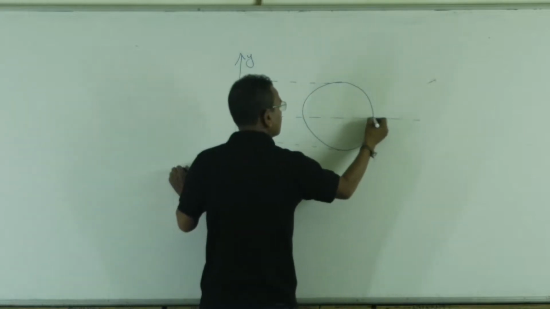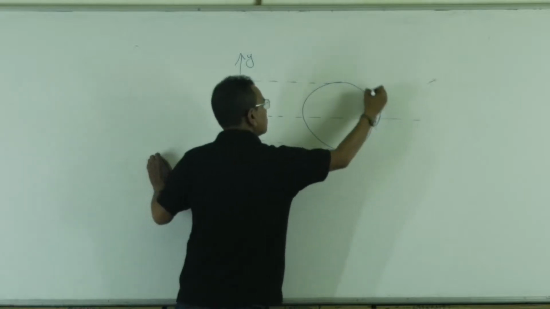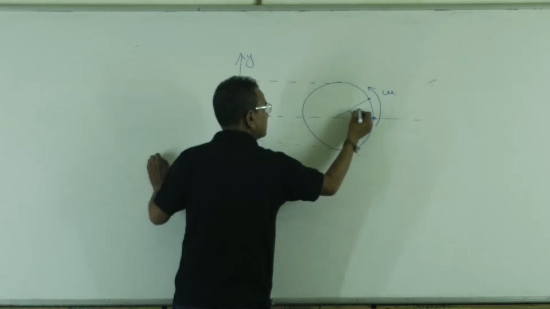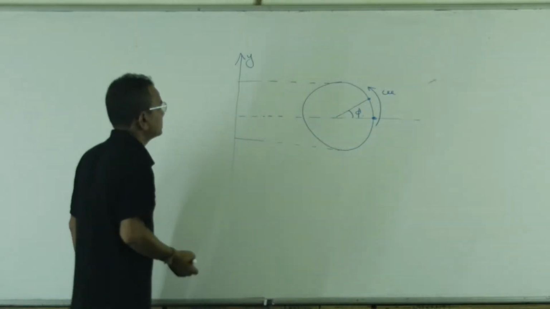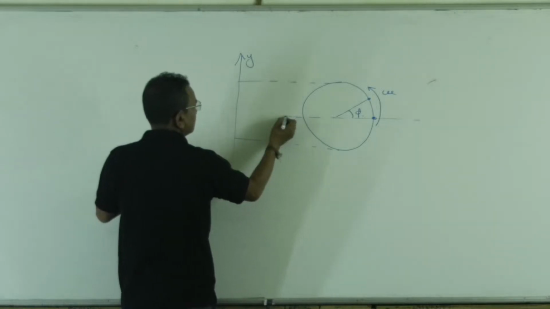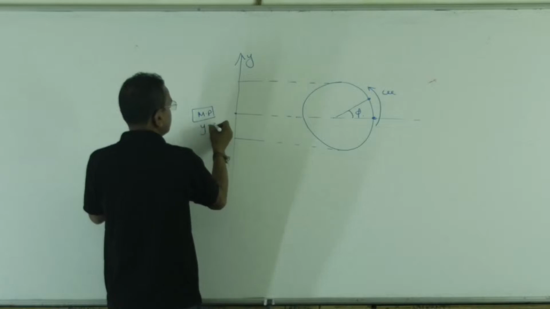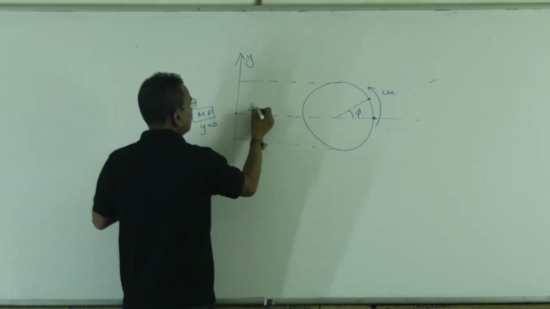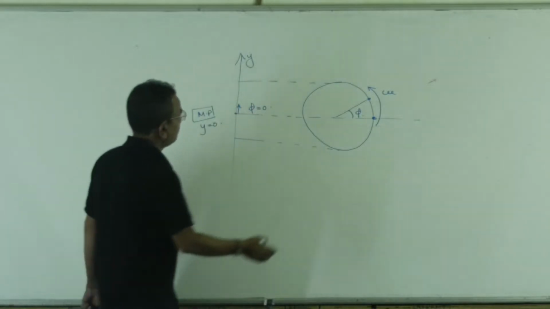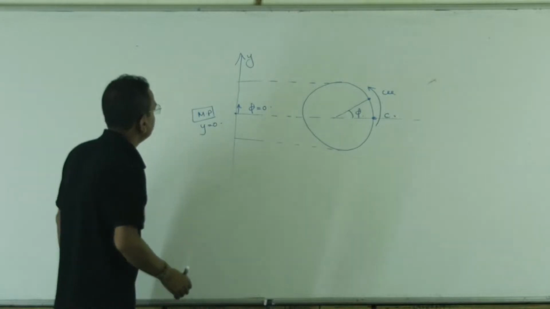Starting from any point, once the particle rotates with omega, this angle is called the phase for simple harmonic motion. So at the mean position, meaning y is equal to 0, I can say the phase of the particle is 0 if the particle is moving upward. Particle at point C, let me say, moving upward, phase 0.